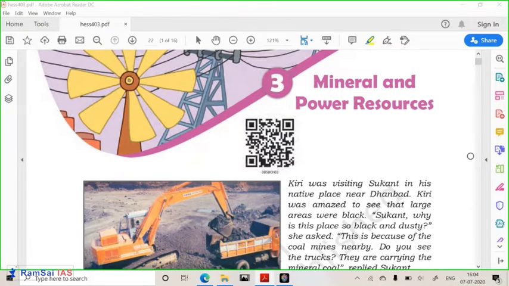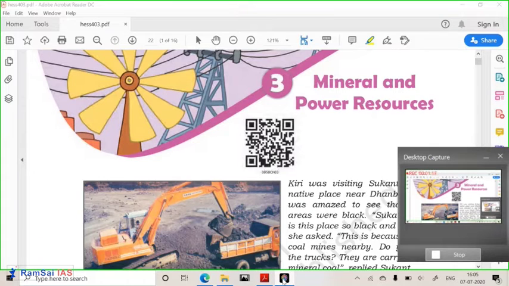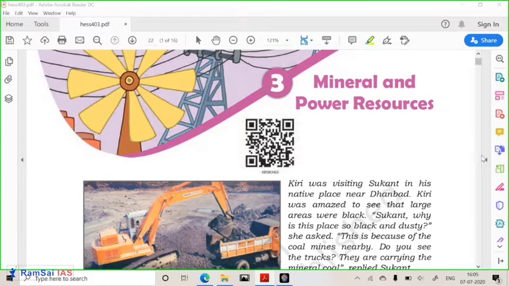So friends, let us understand the next chapter today. This is about mineral and power resources. So now this entire NCERT is about resources. Here we are going to see the major mineral resources in India and across the world. So friends, when we talk about minerals, we have already seen the definition of minerals. We have seen in the chapter on rocks that rocks are nothing but a combination of several minerals.